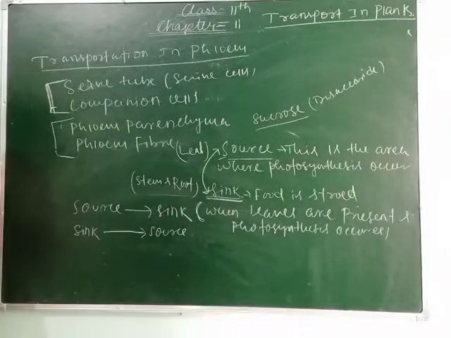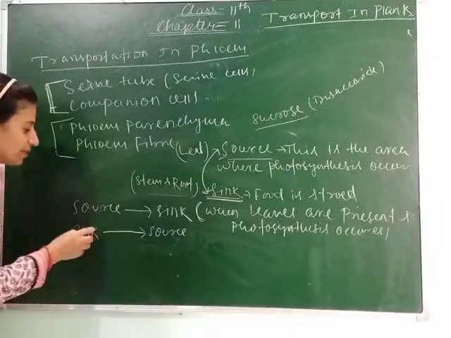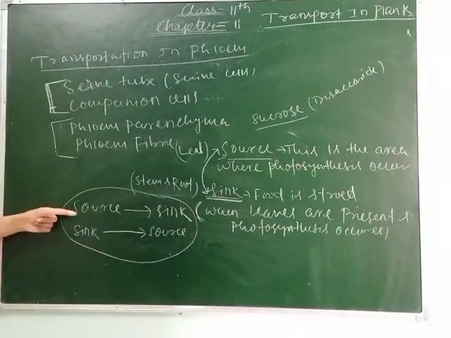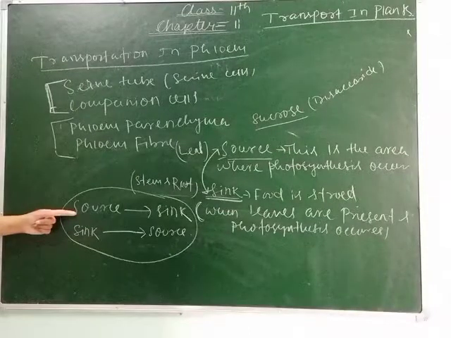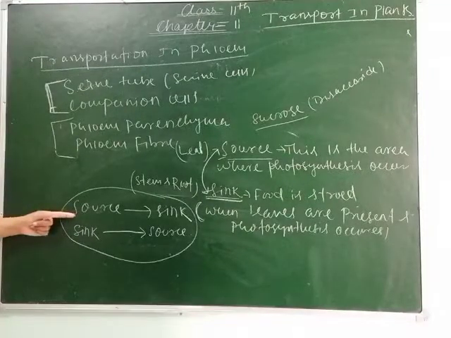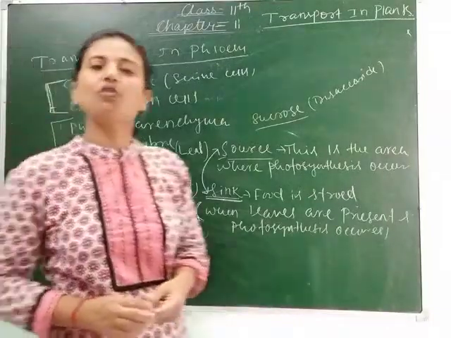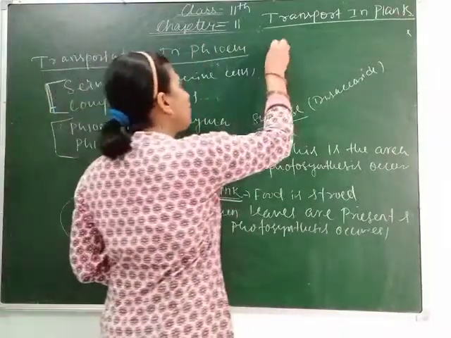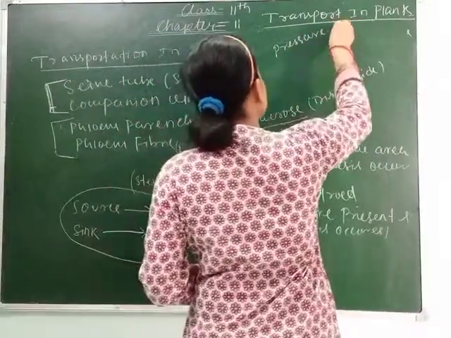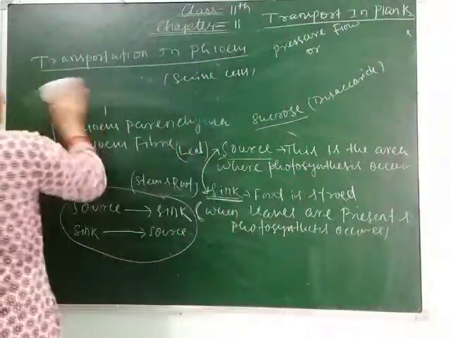Means if no leaf, then photosynthesis can't occur. Then where does the food come from? So here the food is transported from sink to source. Means a relation is created between source to sink and sink to source. That's why we can say that there is a relation between the source and sink, due to which it is called pressure flow or mass flow hypothesis. Pressure flow or mass flow hypothesis may come in a 1 mark question. What is called pressure flow or mass flow hypothesis? Let's understand.